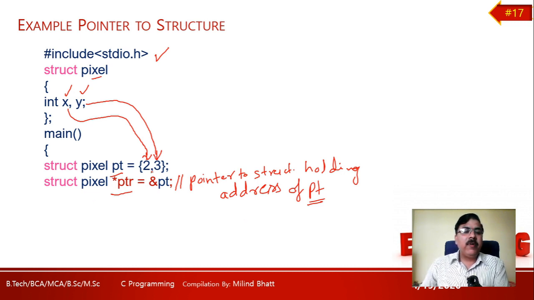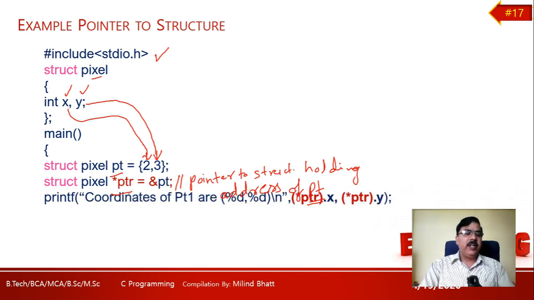Now, whatever values have been given to these with the help of the dot operation can be accessed with the help of this pointer variable, either in terms of indirection or in terms of arrow.